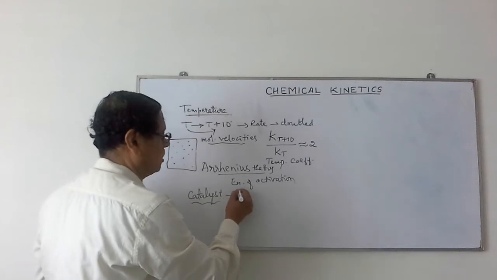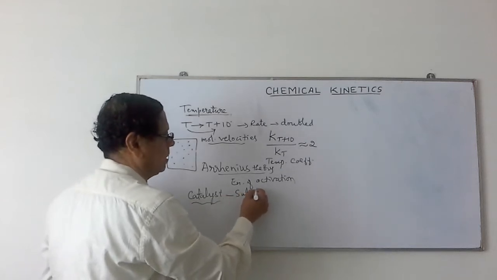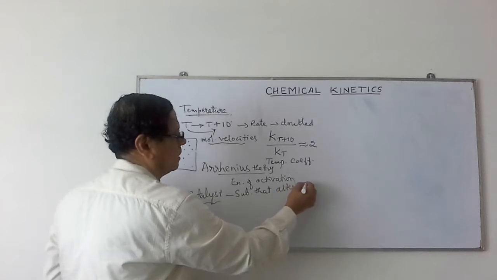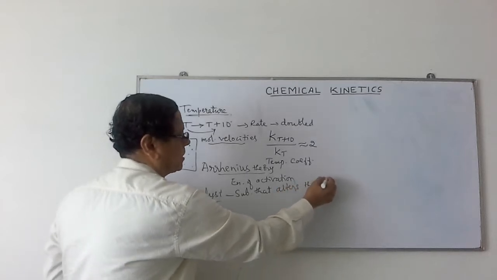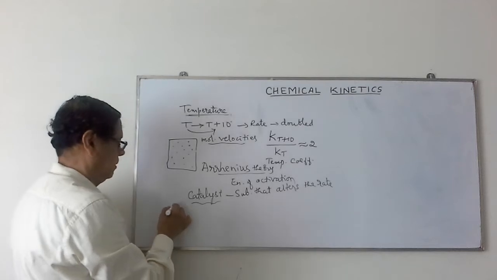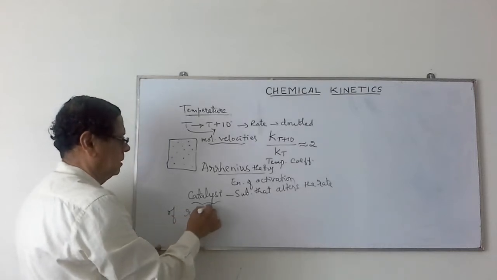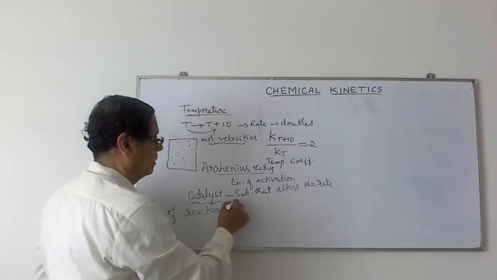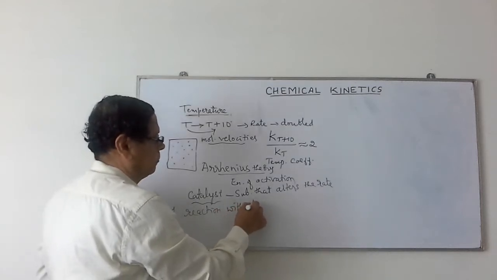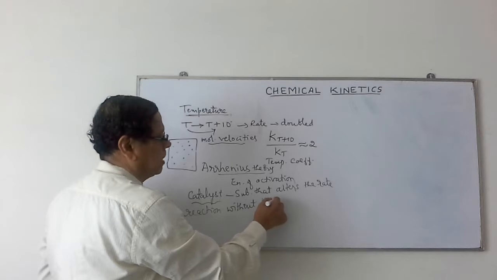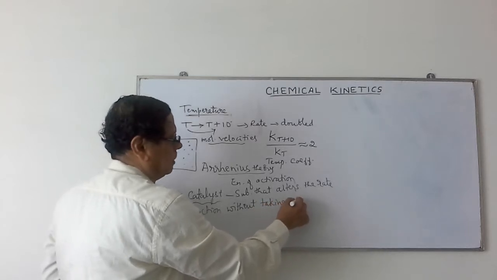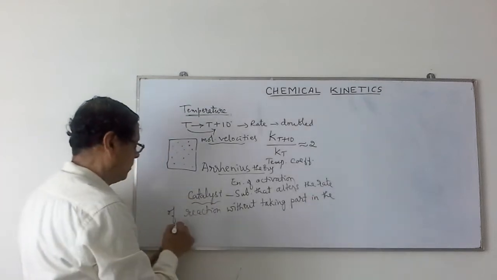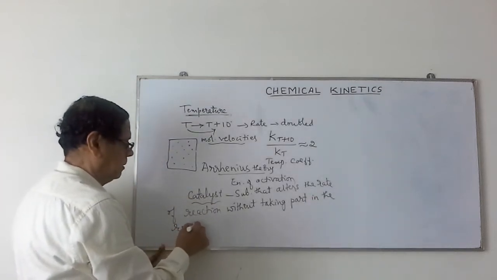So a catalyst is a substance that alters the rate of reaction without taking part in the reaction.